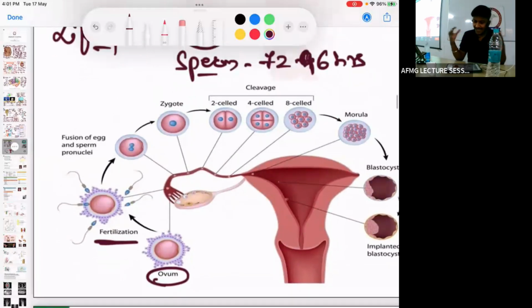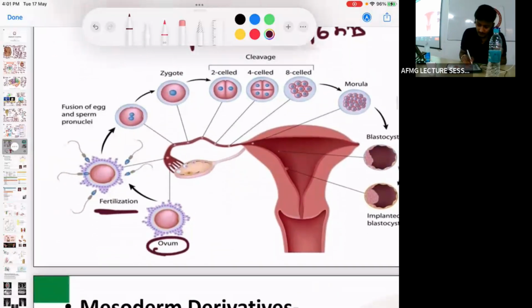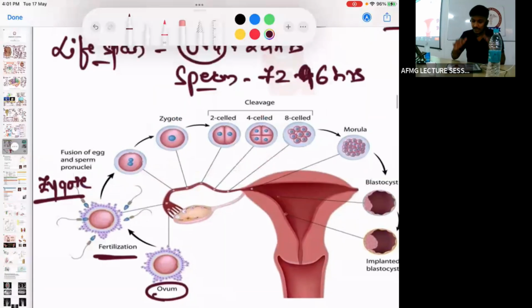Then the fertilized structure is known as the zygote. Then this zygote will divide and redivide. क्या होगा? Meiosis या mitosis? Now there will be mitosis. In meiosis the chromosome number becomes half, diploid से haploid. In mitosis the chromosome number remains the same, diploid to diploid या haploid to haploid, जो भी हो. So cell divisions will occur over here.